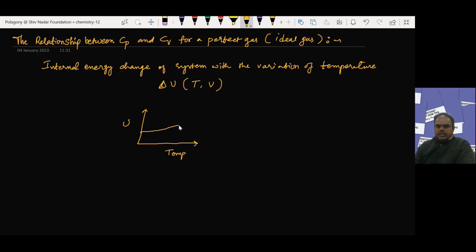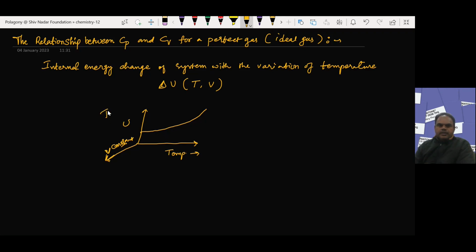V is taken in this direction, and V is kept constant. Volume change is constant, and with rise in temperature, when temperature increases, there is increasing of the internal energy.